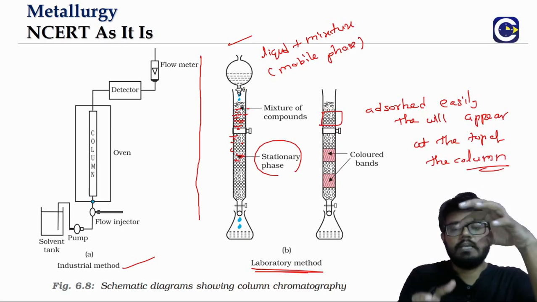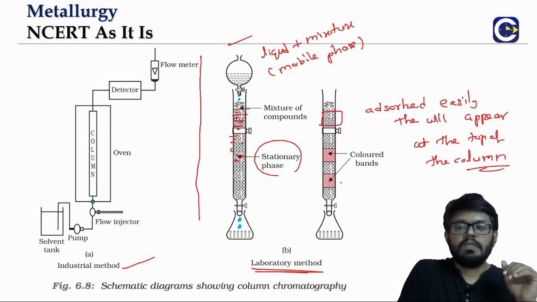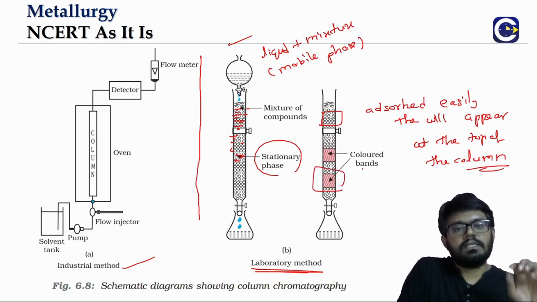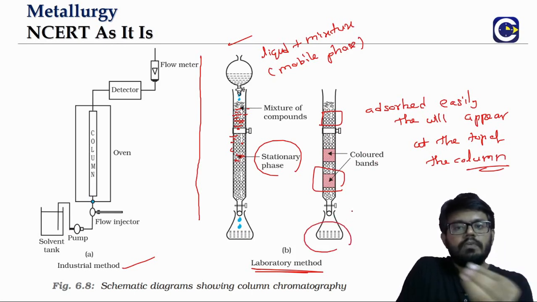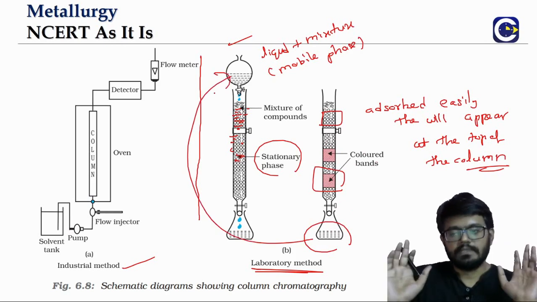They are adsorbed easily, they will be at the top of the column. The ones that are not adsorbed easily, they will keep coming down. So at the bottom of the column, what you will see, the ones that are least adsorbed. And here obviously whatever the liquid that we are using, we should get it back so that we will be able to reuse it. It's not like we are exhausting it.